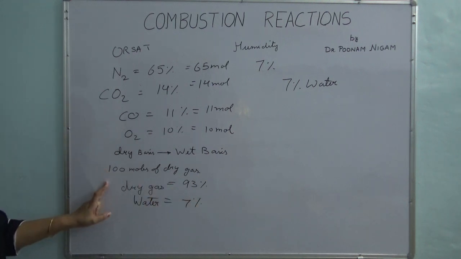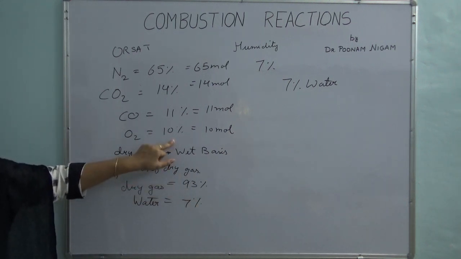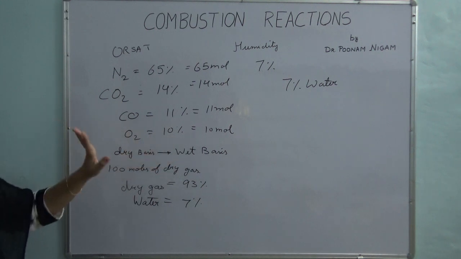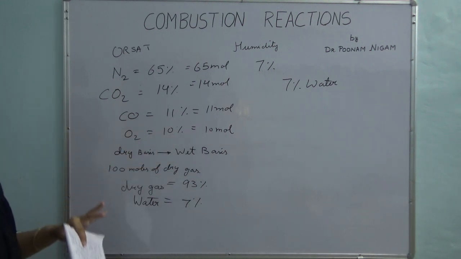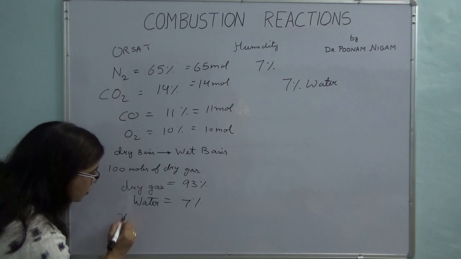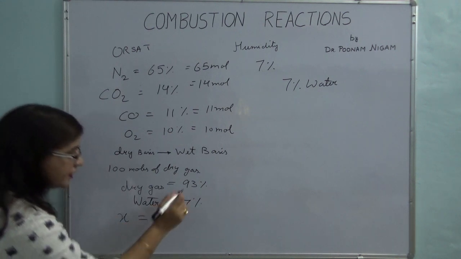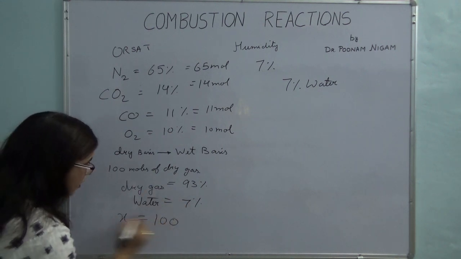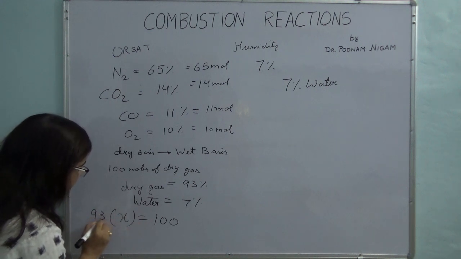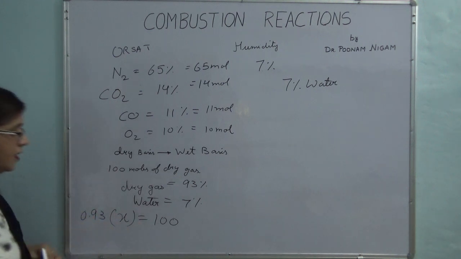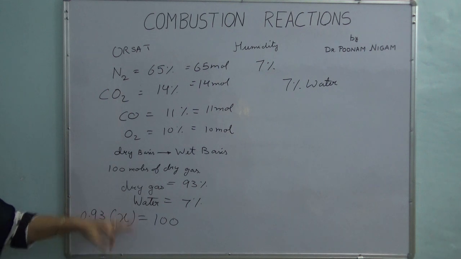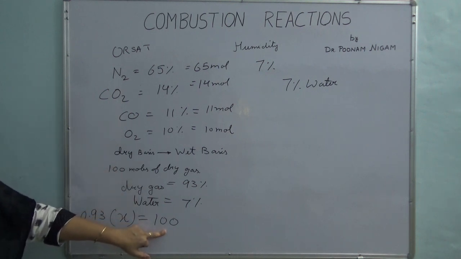Now this 93% is 100 moles. So if my total flue gas flow rate is, let's say, X moles, then 93% of this, 0.93 of the total flue gases, will be equal to your 100.